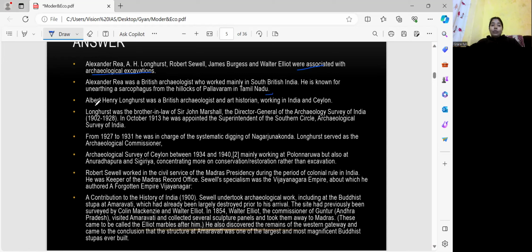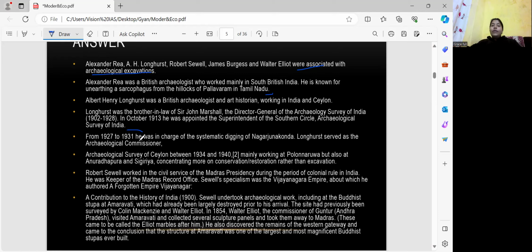Albert Henry Longhurst was a British archaeologist and art historian working in India and Ceylon. Longhurst was the brother-in-law of Sir John Marshall, the Director General of the Archaeological Survey of India from 1902 to 1928. In October 1913, he was appointed Superintendent of the Southern Circle, Archaeological Survey of India.